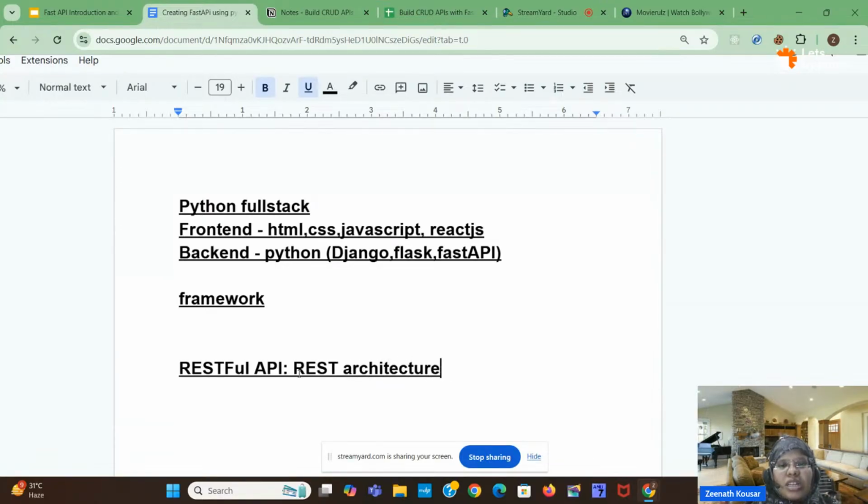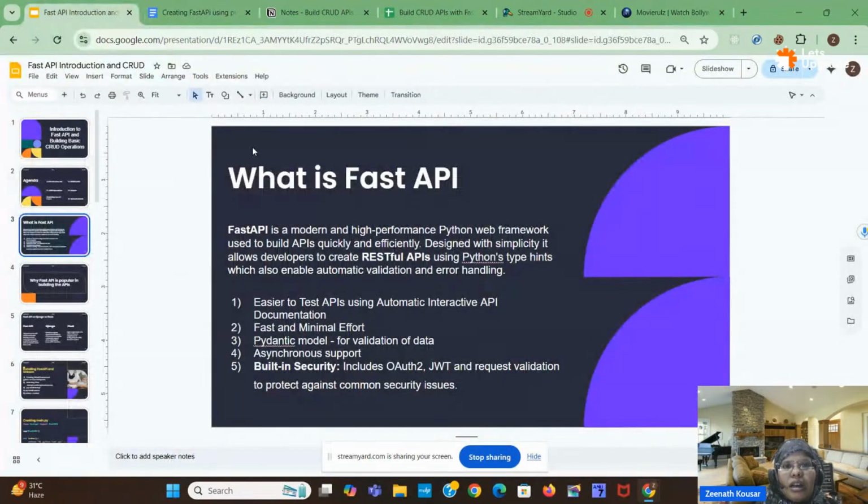REST architecture is nothing but an architecture which consists of some different rules. If we create an API with the help of REST architecture rules, like if we use HTTP request and response, then it is known as a RESTful API. If we follow these rules, then it is known as RESTful architecture. Mostly we will create RESTful APIs only, where we will use HTTP methods like GET, POST, and so on.